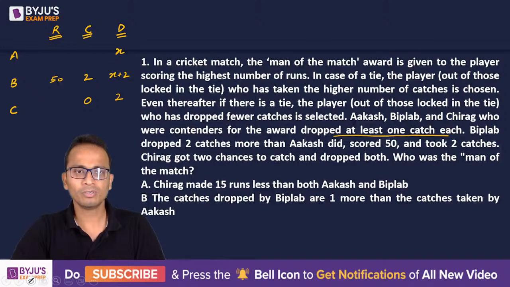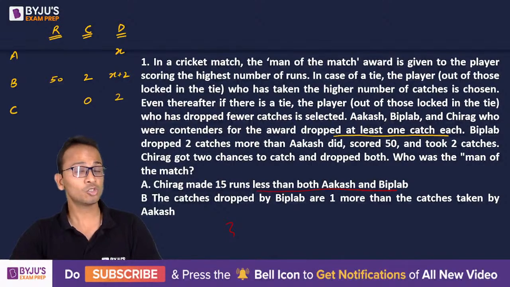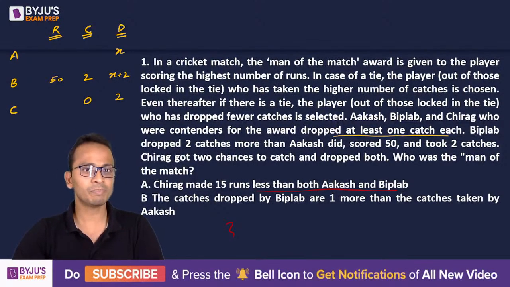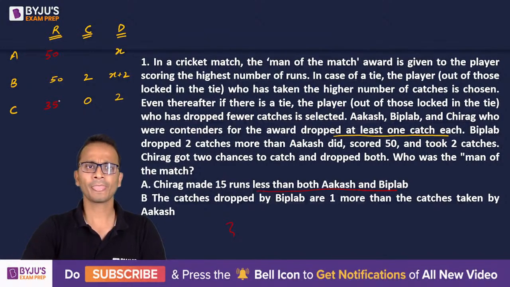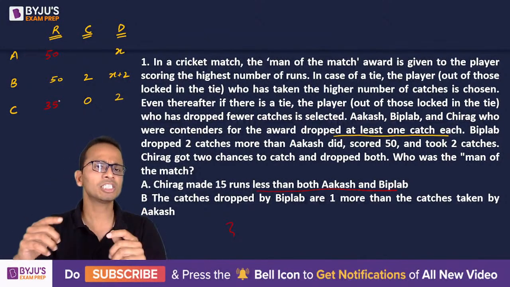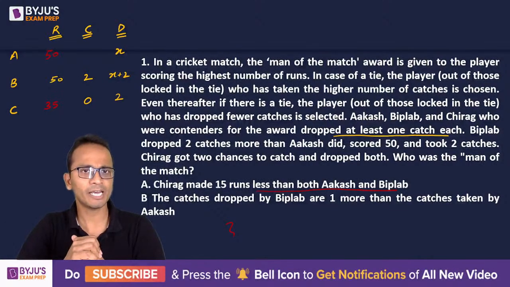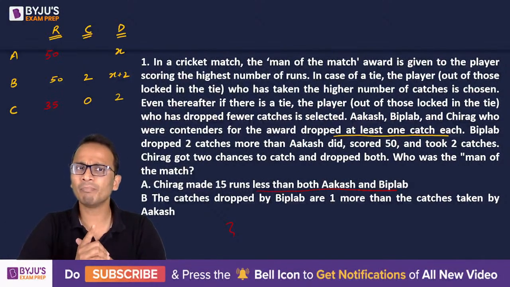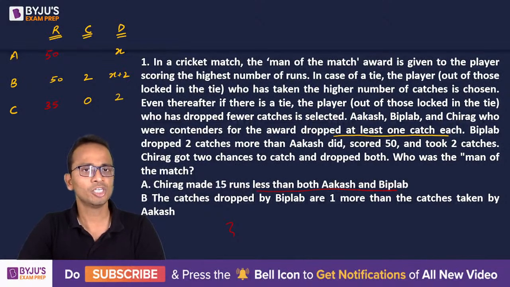Okay. Now I'll put some information with this color, with a different color. Wait. So Chirag made 15 runs less than both Akash and Biplav. So 15 runs less than both Akash and Biplav, that means Akash and Biplav would have scored equal runs and Chirag has got 35. Okay. So now there is a tie between Akash and Biplav. Now since I don't know the number of catches taken by Akash, so I cannot find the answer for this question using statement A alone.